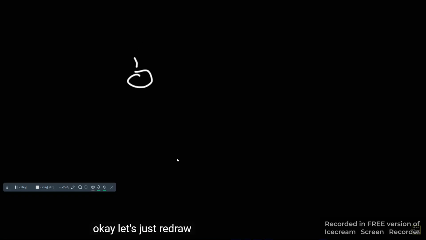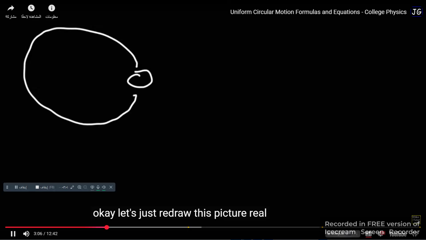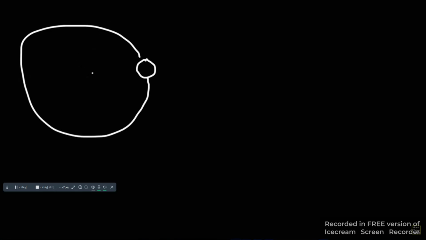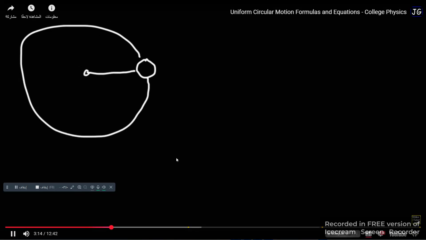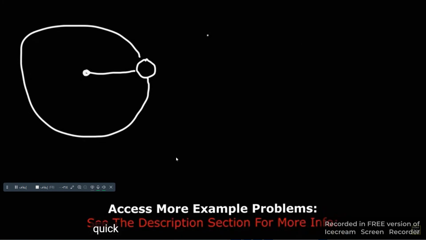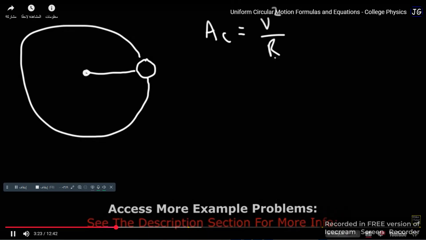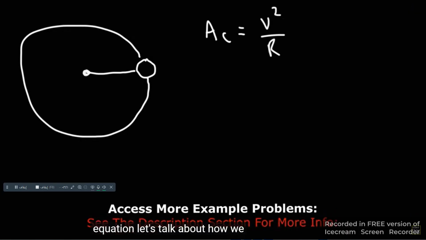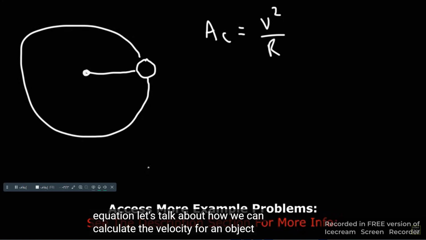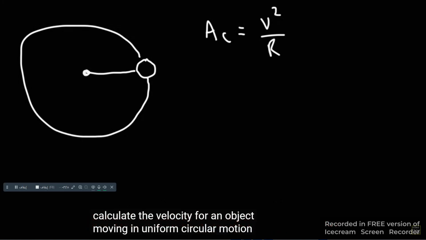Okay, let's just redraw this picture real quick. Now, going back to this equation, let's talk about how we can calculate the velocity for an object moving in uniform circular motion.